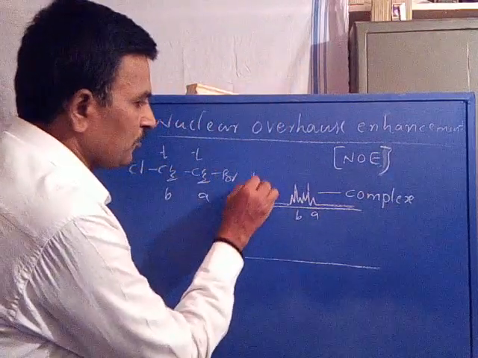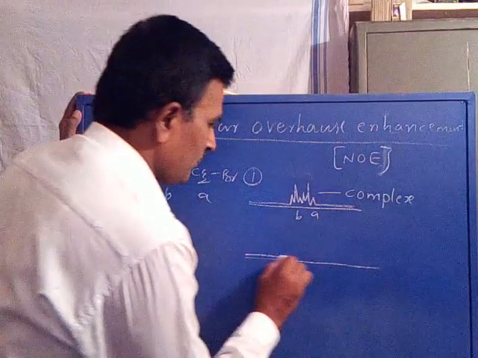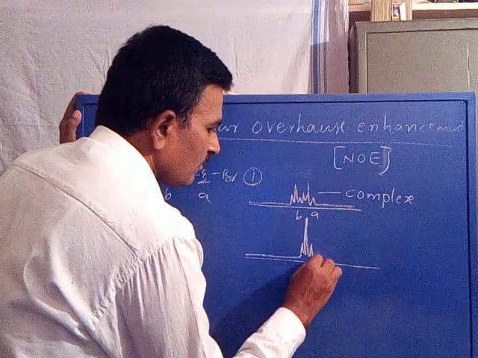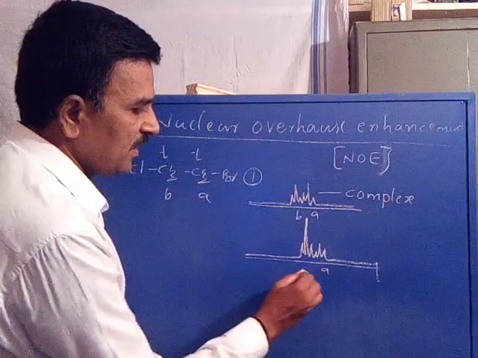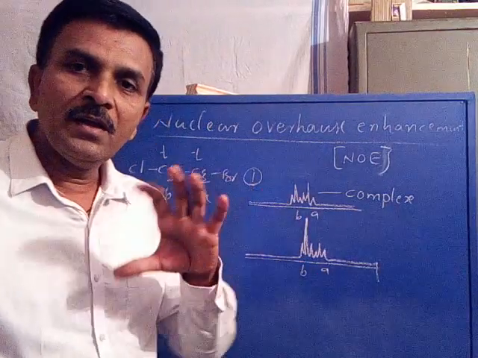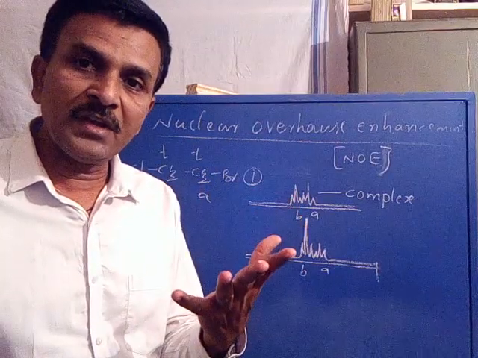For example, this is the first spectrum, a complex spectrum. Now this is the A signal, this is the B signal. With the help of the NOE technique, we can increase the intensity of any of the overlapped signals.